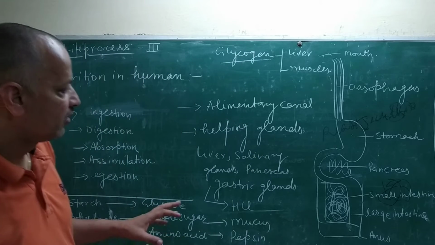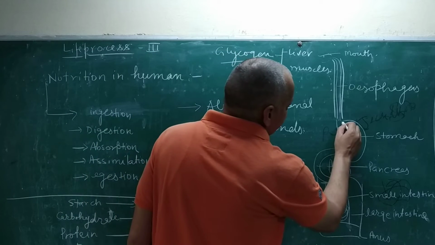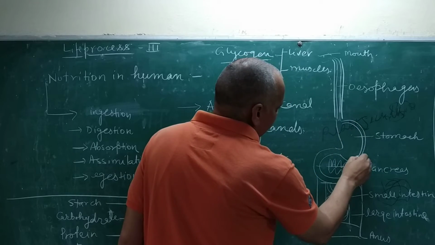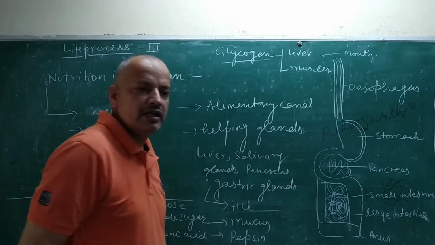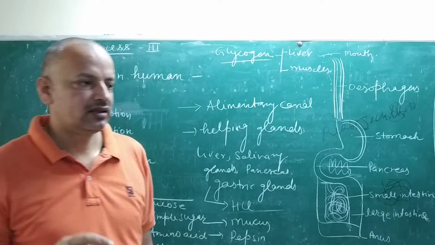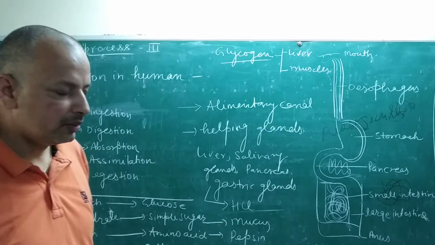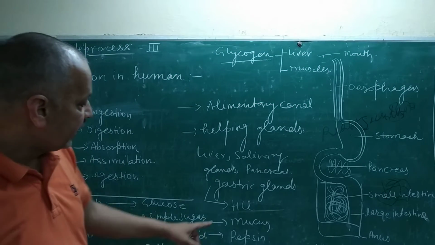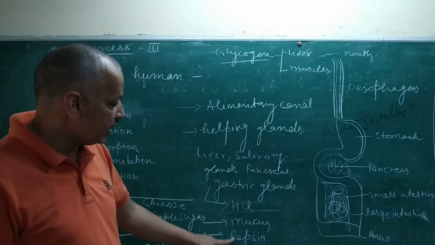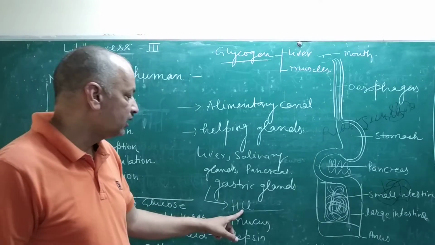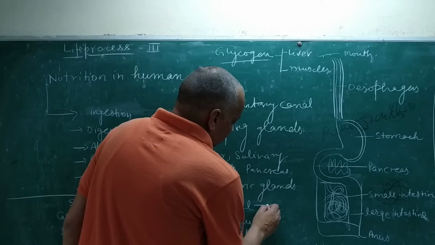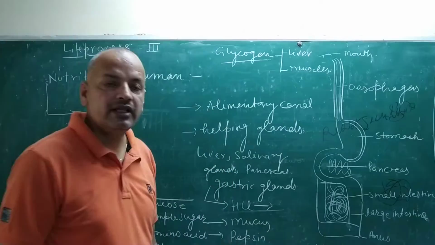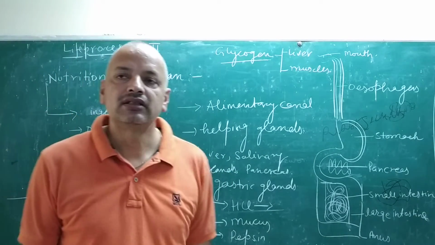After that it reaches the stomach. The stomach has an internal wall specialized to contain some glands or groups of cells, and those cells release HCl, pepsin and mucus. HCl is for killing bacteria or insects.